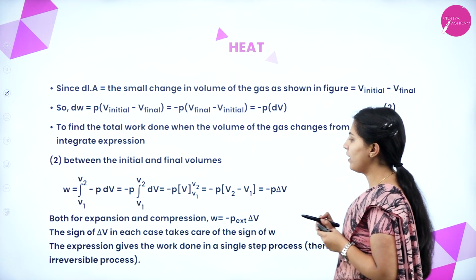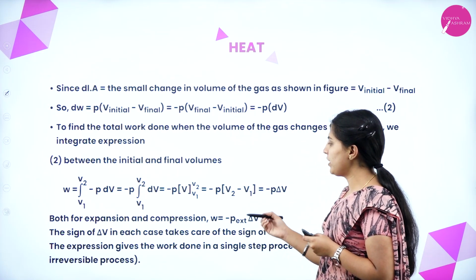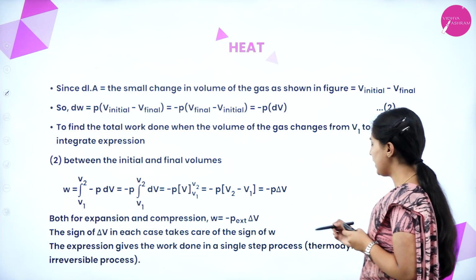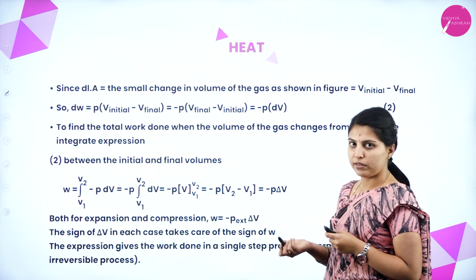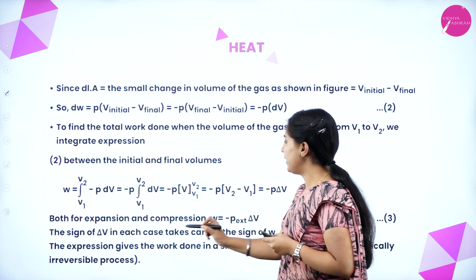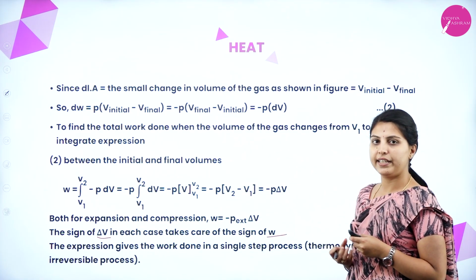The sign of delta V in each case takes care of the sign of W. The expression gives the work done in a single step process, that is a thermodynamically irreversible process. Here the sign of delta V and W can be taken care of.